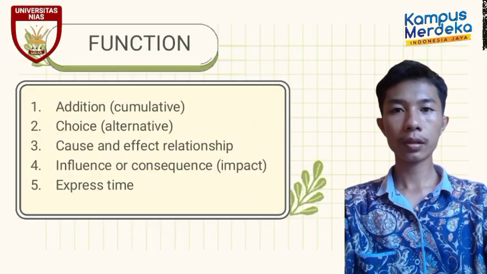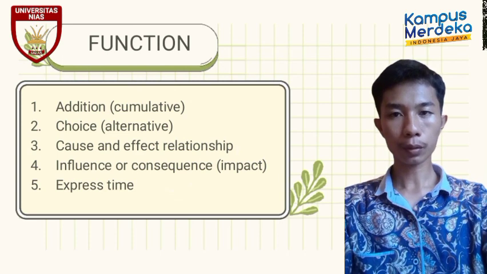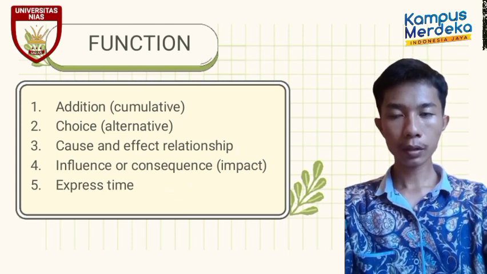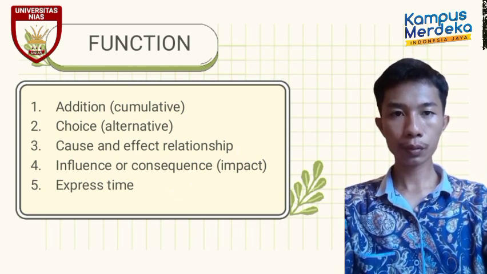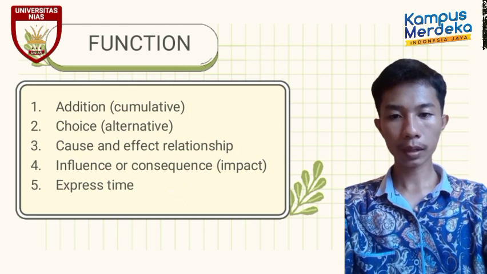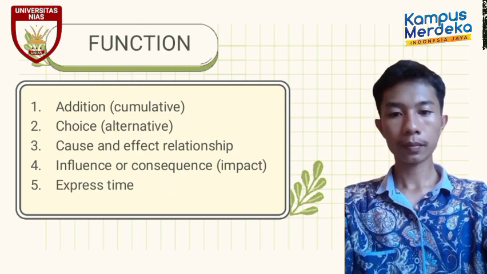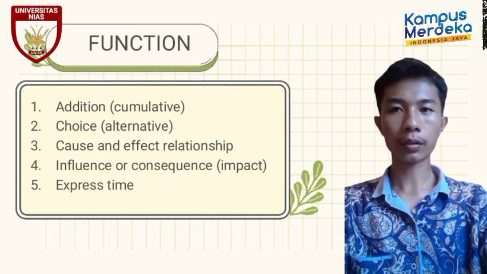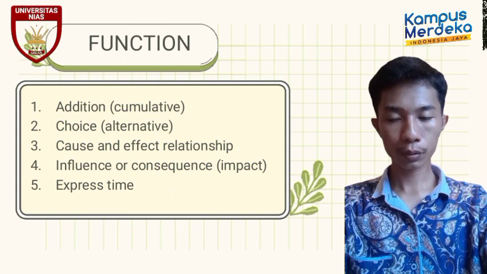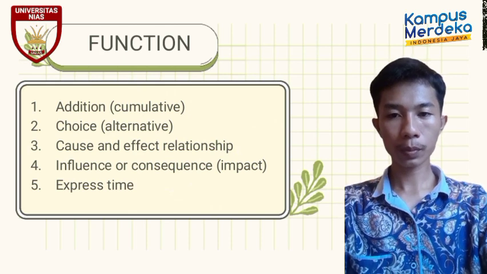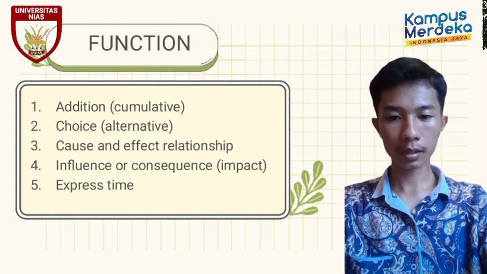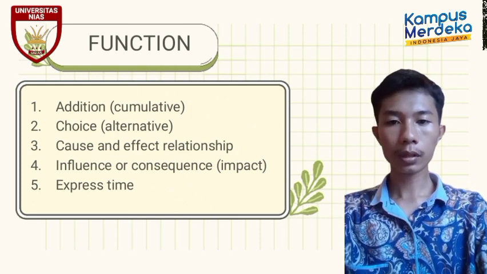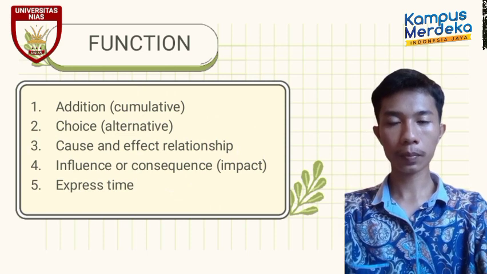The next is the function of conjunction. The first function is addition or cumulative. In addition or cumulative, conjunctions are used to add information or similar elements. The second is choice or alternative. Conjunctions are used to show a choice between two things. And the third function is cause and effect relationship.